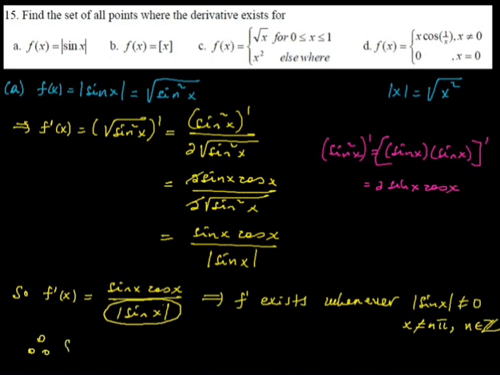Therefore f derivative exists everywhere in the real number except an integral multiple of pi where this n is integer. 1 pi, 2 pi, 3 pi, and the negative pi's, these are not allowed. So this is the answer for A part.